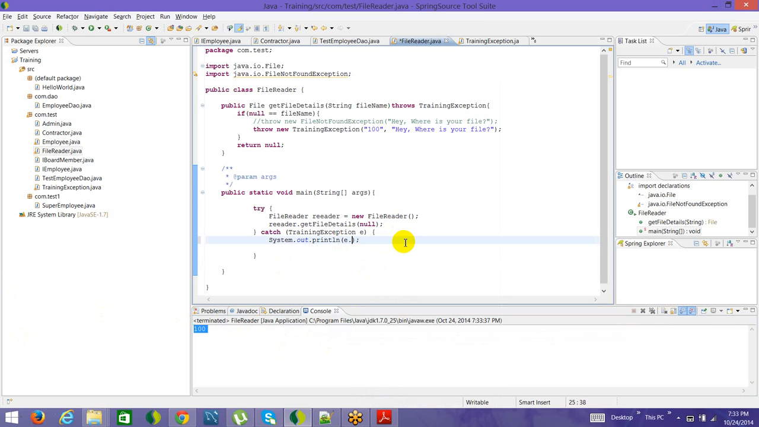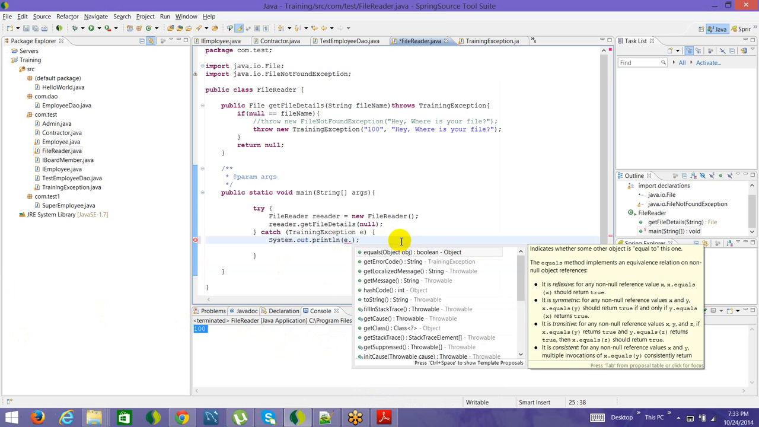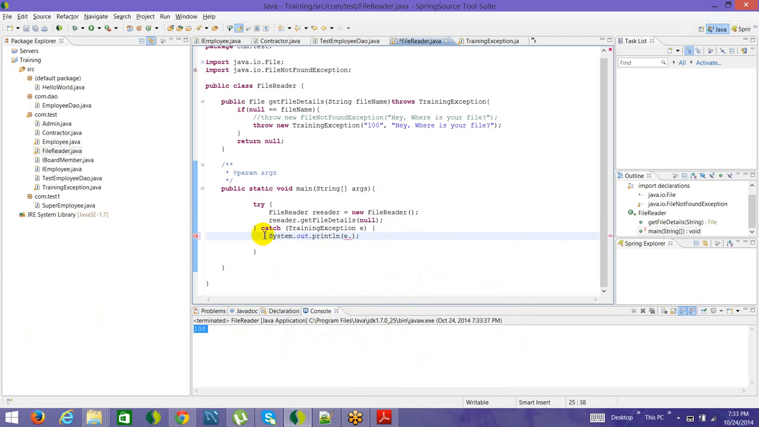And apart from that, Java gives some other methods as well, like hashCode, toString, getCause. But most of the things which get used are printStackTrace and getMessage, and getErrorCode if you have written your custom classes.